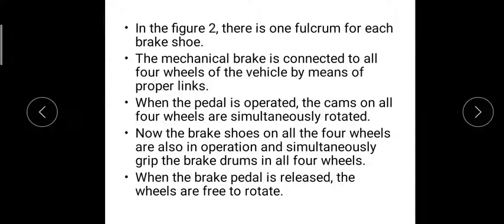Whenever the cam rotates, it rotates in all the four wheels, and it creates a resistance to the rotation of the brake drum, which stops the rotation of the brake drum. When it is released, the wheels are free to rotate because the pressure inside the brake drum is reduced by the losing of the grip from the brake shoe. Okay, so this is the working of the mechanical brake system.